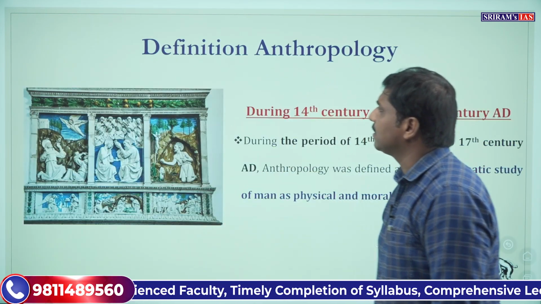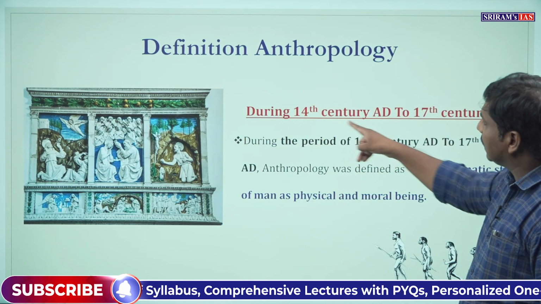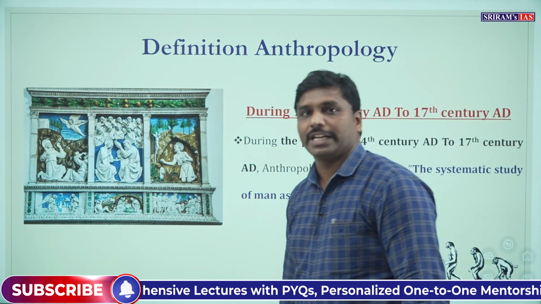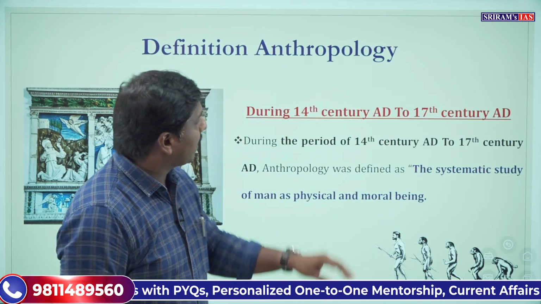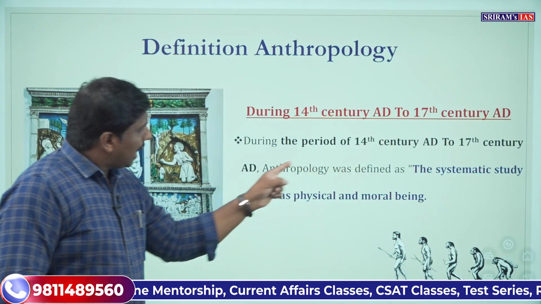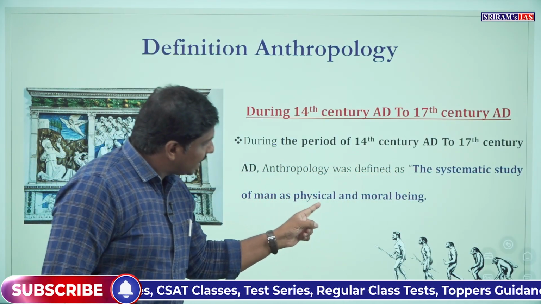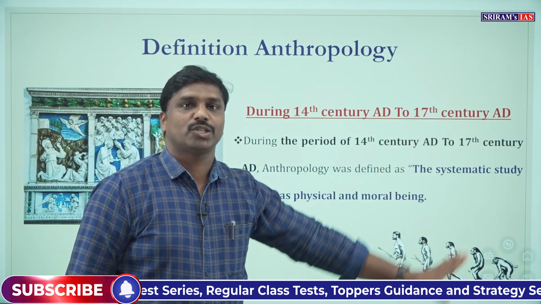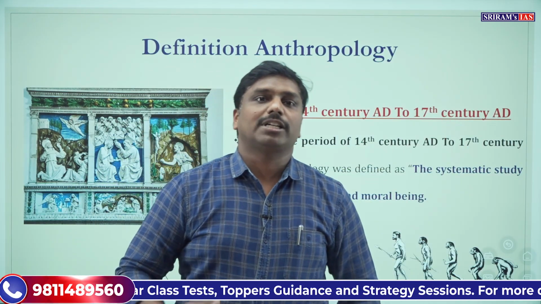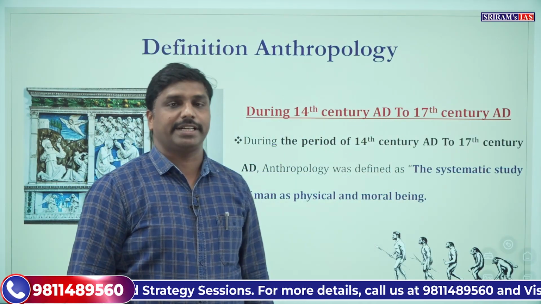Now look at the next definition. This definition is from the 14th century to the 17th century AD. In this period, anthropology was defined as a systematic study of man as a physical and moral being. So this is what anthropology was considered during the 14th to 17th century period.